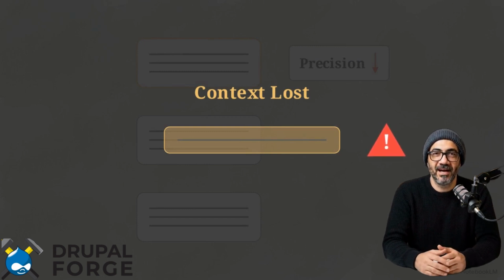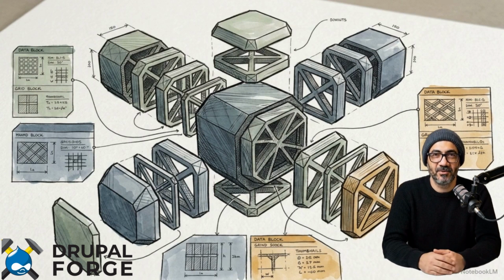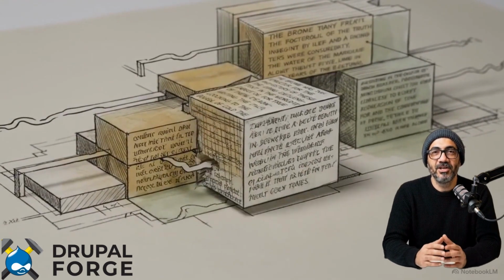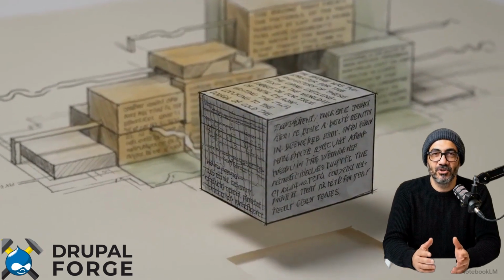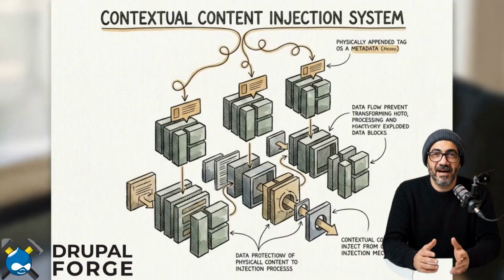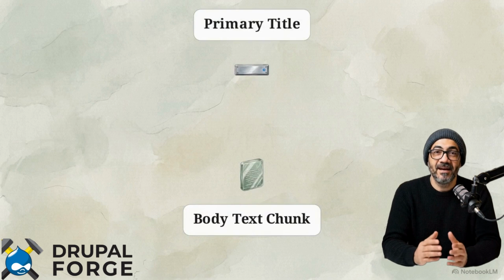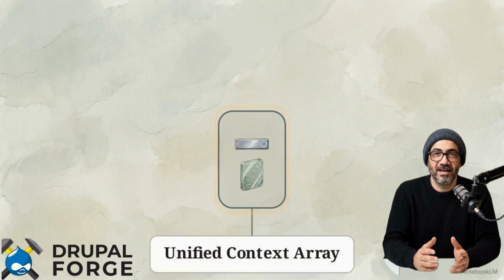Each record is already a compact, self-contained unit of information. However, there is a lingering risk. Even with perfectly sized chunks, a fragment of text can easily become disconnected from its primary subject during processing. The technical solution is contextual content injection. By deliberately appending the record's primary title to the body text of every single chunk, developers ensure the AI always retains the overarching context. An AI model's output quality is dictated entirely by how rigorously the data is sliced and structured before the model ever sees it.